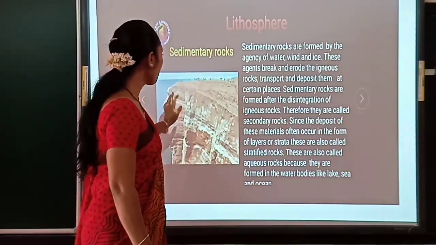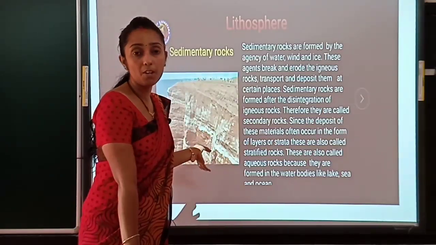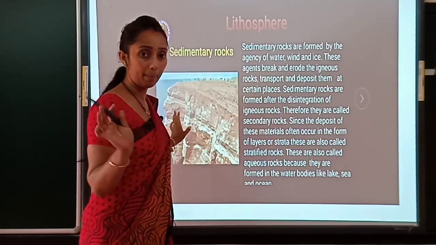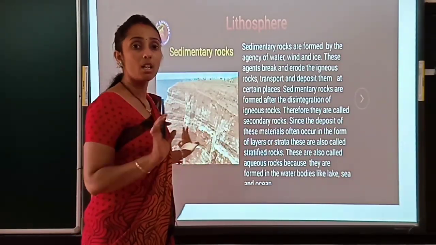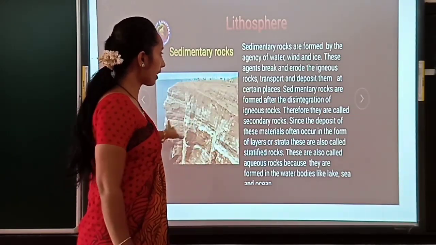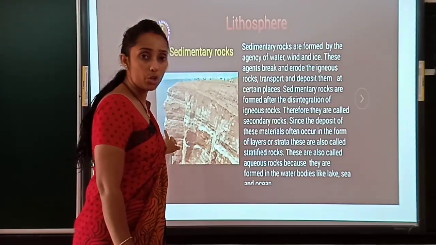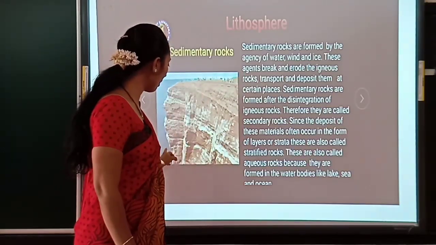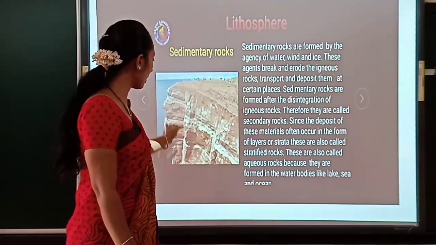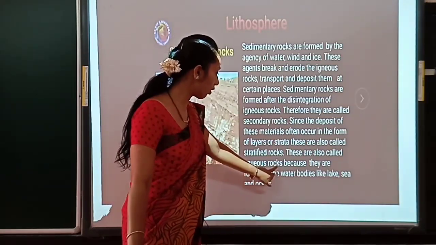Aqueous rock in the sense we can see such a kind of rock on the surface of an ocean bed. On the ocean we can get to see, not on the land mass. Clear? Not on the land mass. Like here we won't get to see these sedimentary rocks. These can be seen in an ocean bed. This is a picture of Australia, children. Now the Australian ocean bed. We can see this picture. So this is also called aqueous rock.